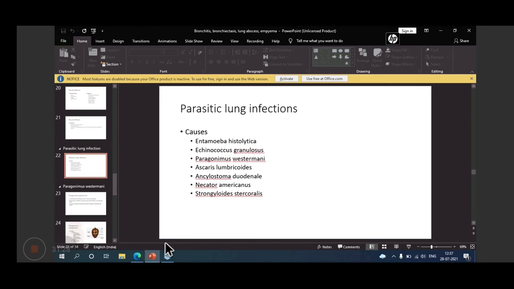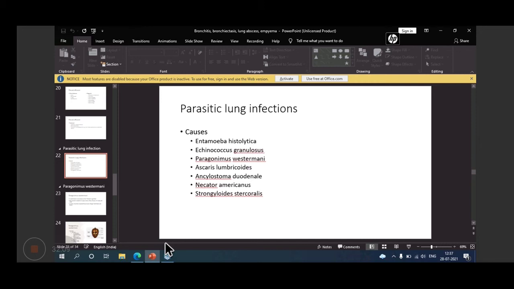Then coming to parasitic lung infections. In parasitic lung infection, the cause may be Entamoeba histolytica. Why Entamoeba histolytica? Because Entamoeba histolytica may cause hepatic abscess or liver abscess, and the liver abscess may rupture and cause a lung abscess. That is, Entamoeba histolytica is not basically a causative agent of lung infection, but it may lead to it.